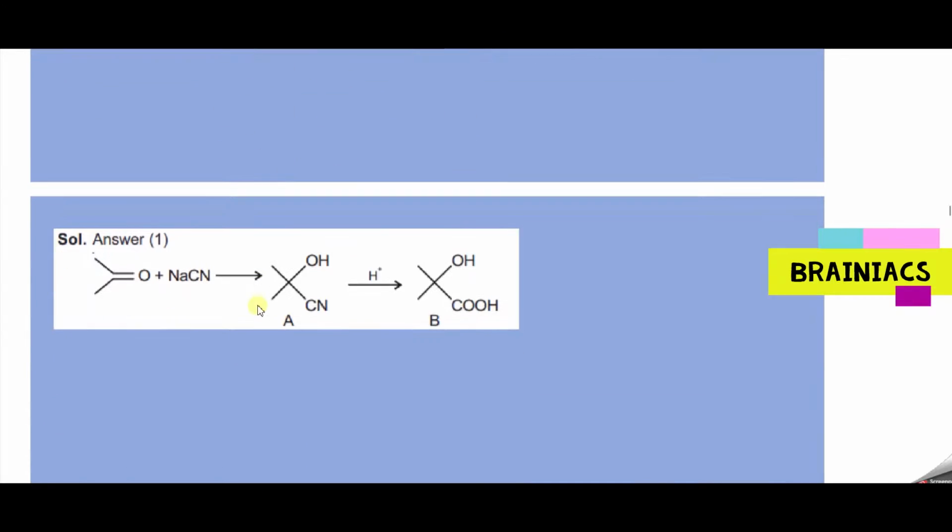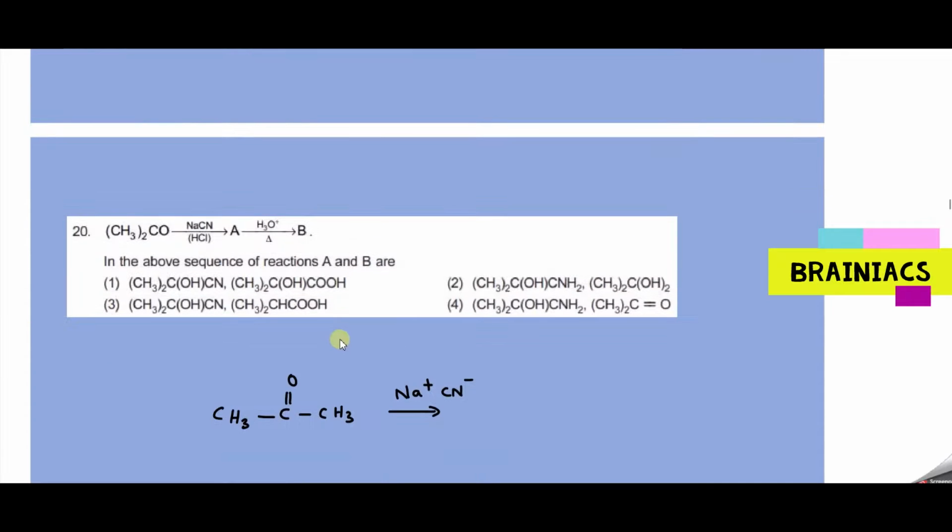Same way you need to do it. Are you getting the same answer or different one? You can see here CH3, C double O minus, here cyanide will come, here CH3, and here Na plus will come.